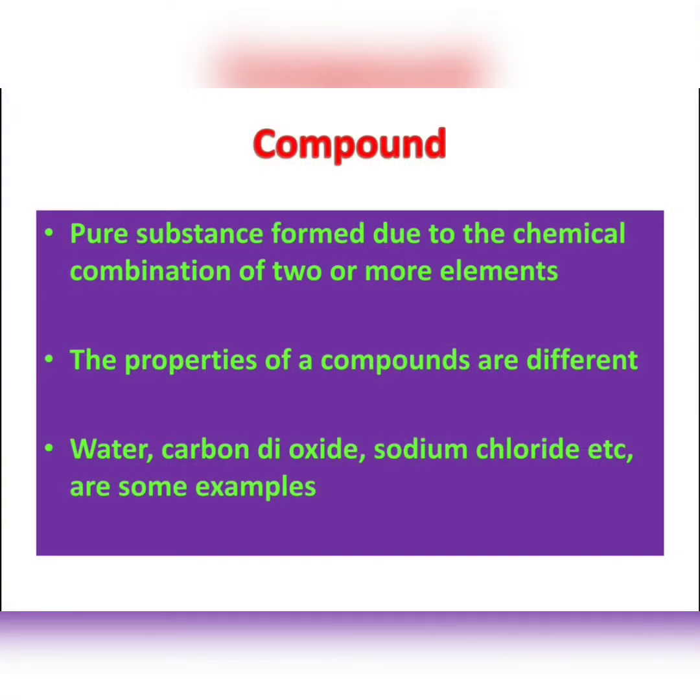Compound. Actually, compound is a pure substance which is formed due to the chemical combination of two or more elements in a fixed ratio by mass. The properties of compounds are different from those of its constituents. Water, carbon dioxide, sodium chloride, etc. are few examples of compounds.